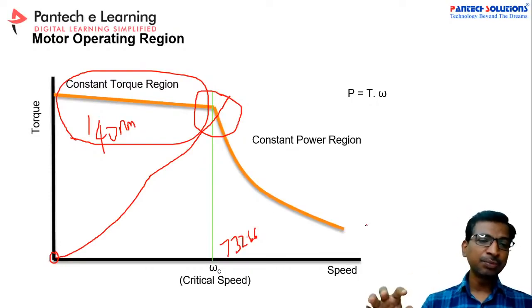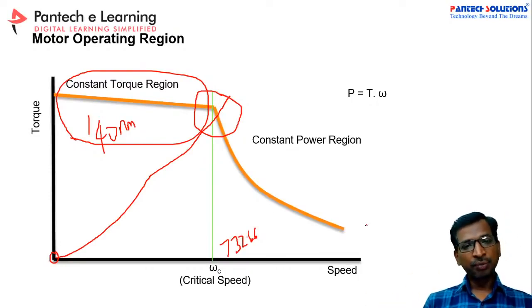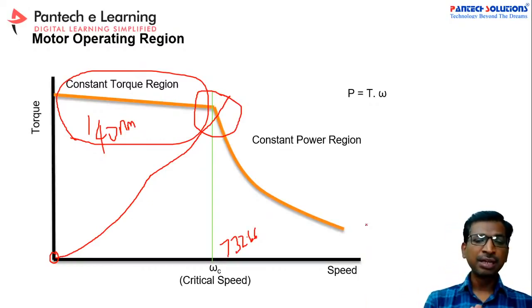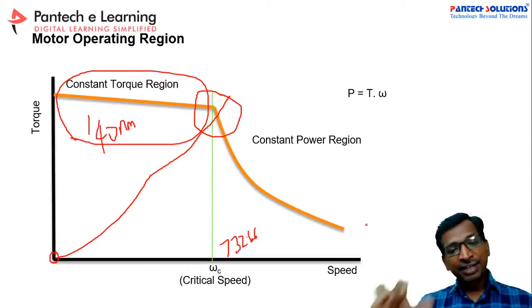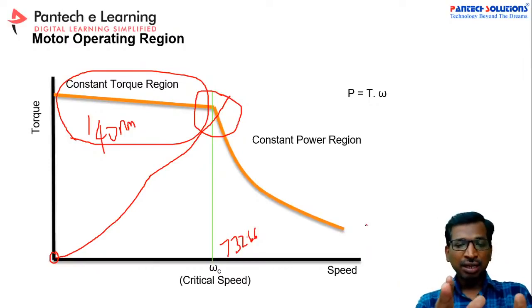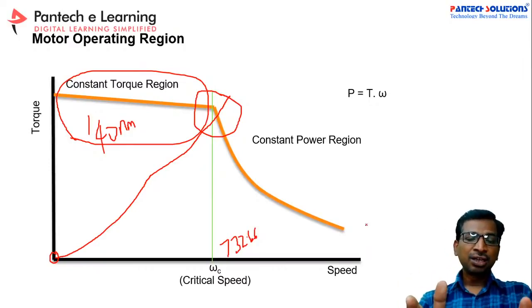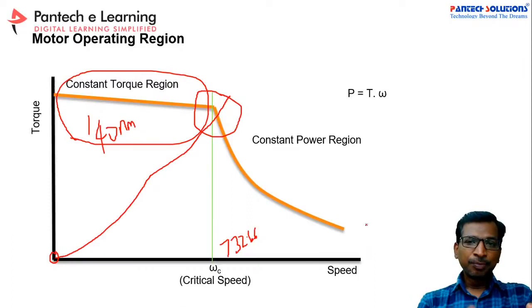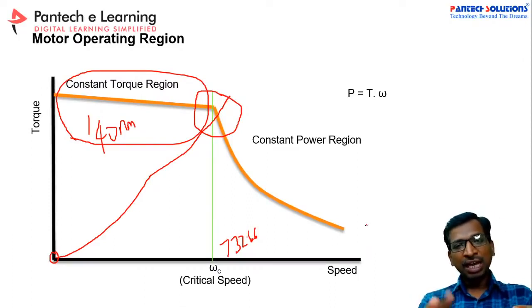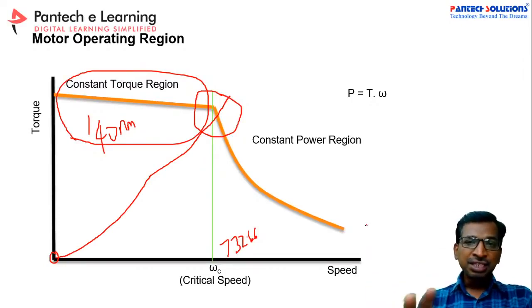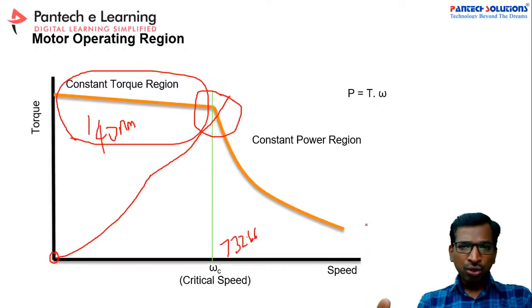So this is a generalized motor working principle. Not only a motor, this formula and theory will be applicable for IC engines also. In electrical motors, you have an additional facility if you change the motor type. Some motors will follow the same principle. Some motors will have an independent variable, like the torque is controlled by the current, and the speed is controlled by the voltage. So it depends on the motor concept.